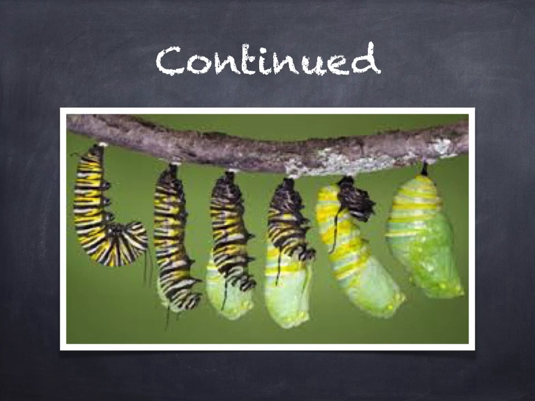When it is large enough, it hangs upside down on a leaf and builds a pupa or chrysalis. They're two words for the same thing, a pupa and a chrysalis. So it builds the pupa or chrysalis around itself, and then it stays inside of the chrysalis and undergoes a really big change.